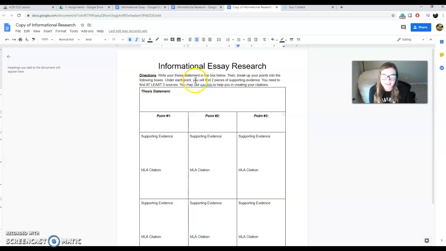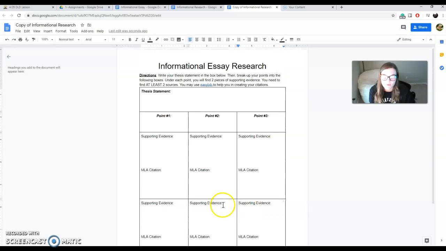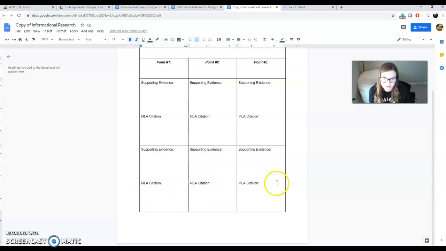In the directions, I say that you need to find at least 2 pieces of evidence per point, and you need to use at least 2 sources. So that means that this MLA citation will probably be the same, except you'll have 2 different sources. So how would I go about doing this? Well, I'll go ahead and put my thesis statement in, my 3 points, and then today I would do one source with the first 3, and then my second source with the second 3 here.